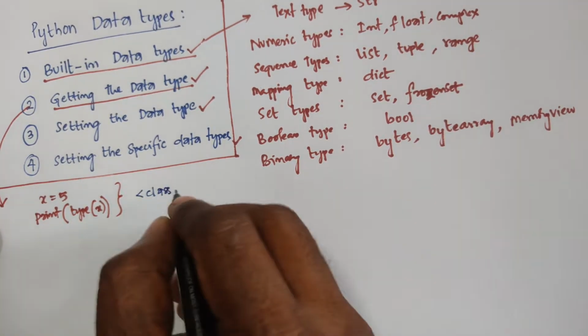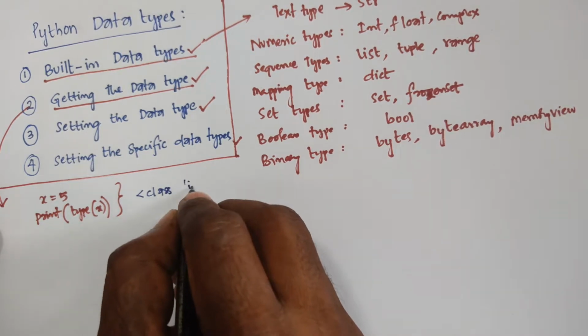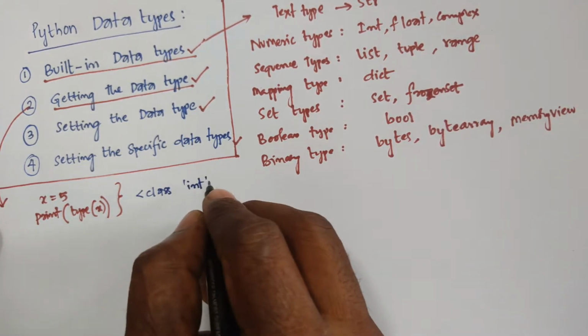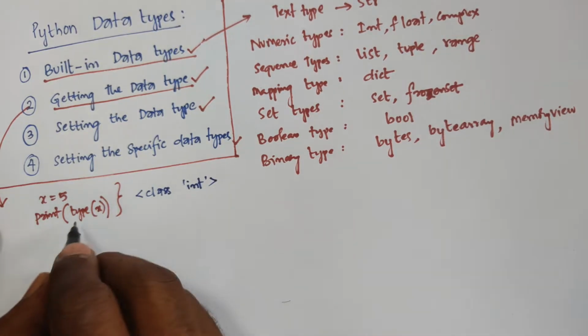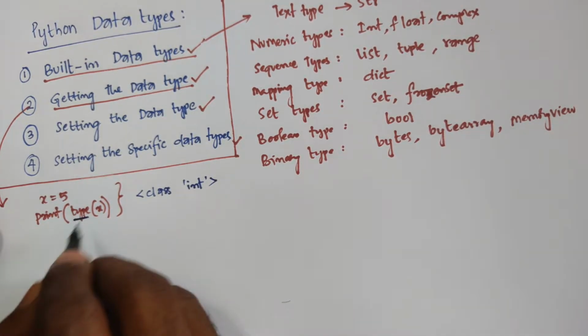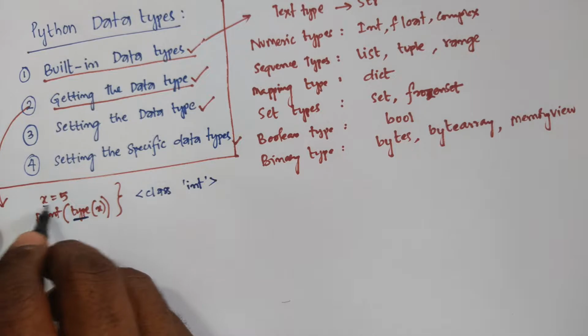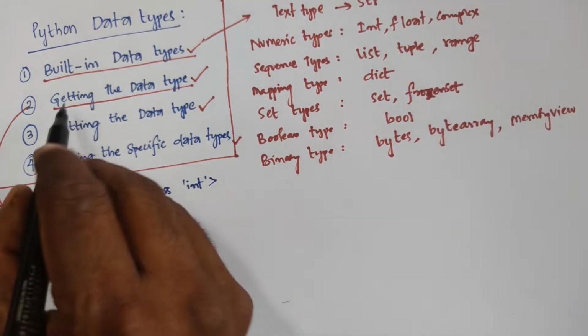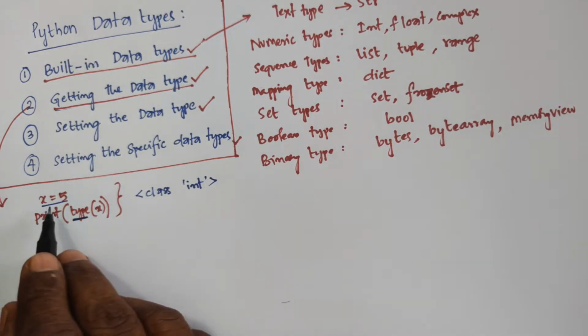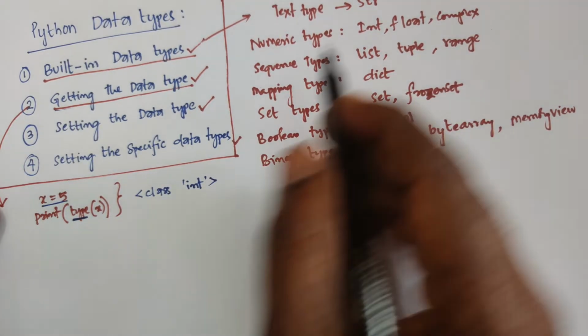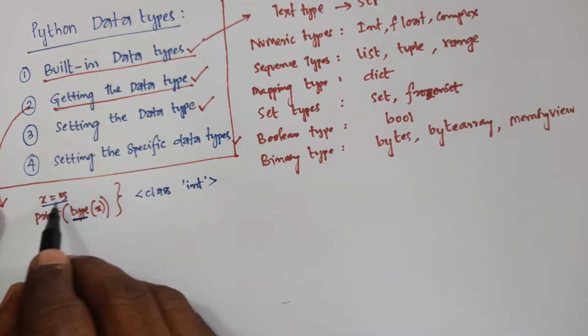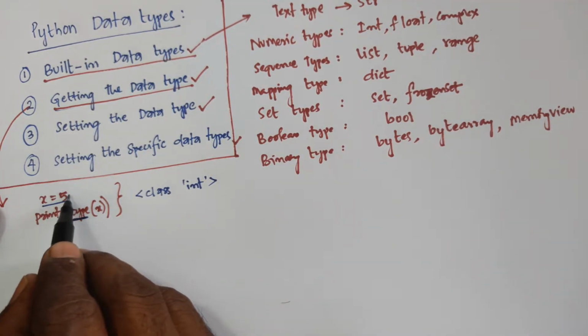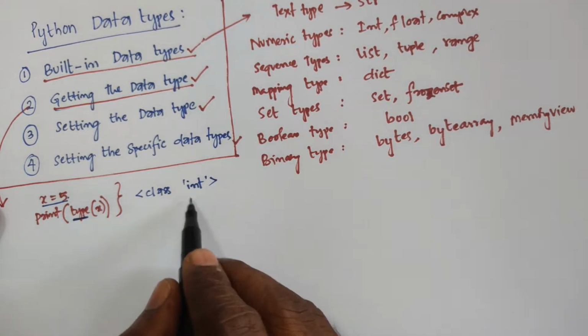Then you will get the result: class, in single quotation, int. So whenever you use type, it shows which type it is. This is the actual result, and this is the example. Similarly, if x = 5.0, then you will get that the value is float.